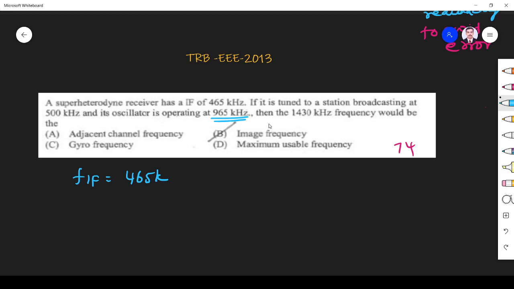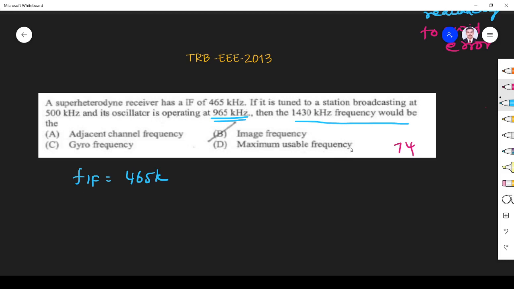Then 1430 kilohertz would be which of the following: adjacent channel frequency, gyro frequency, maximum usable frequency, or image frequency?